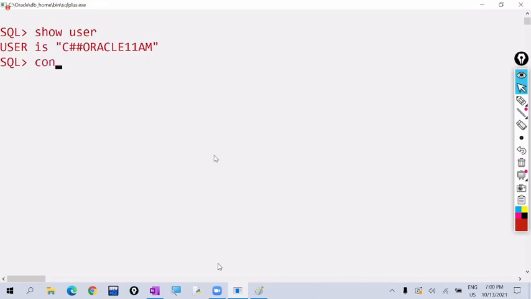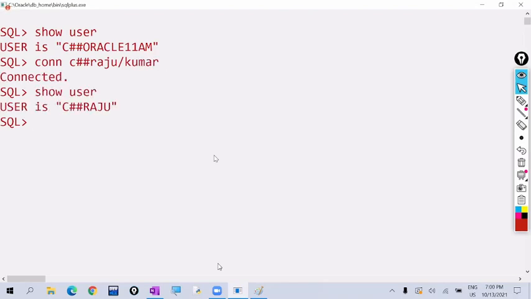Now I'm connecting as another user, C hash Raju, and I'm giving some password. Now who is the current user? The current user is Raju. So Raju is one user. Like that, Oracle 11 AM is one user, System is one user, HR is one user. Every user is called a schema. A user can also be called a schema. So a database contains schema users. Inside the user, we create the table.